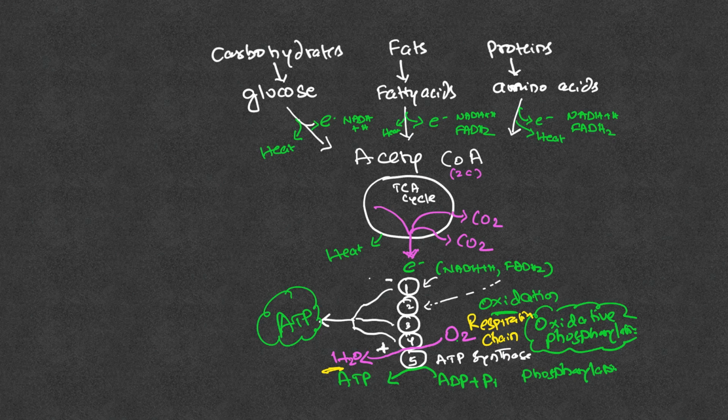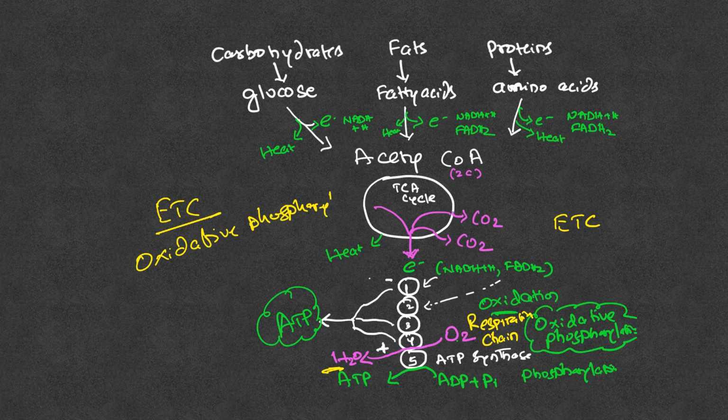So, there are two other names for electron transport chain, ETC. The electron transport chain is called oxidative phosphorylation, because oxidation of dietary fuels is coupled with the phosphorylation to make ATPs. So, the fuels oxidation will be used to make ATP. That is why it is called oxidative phosphorylation.